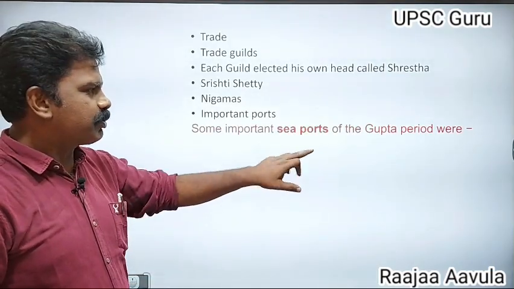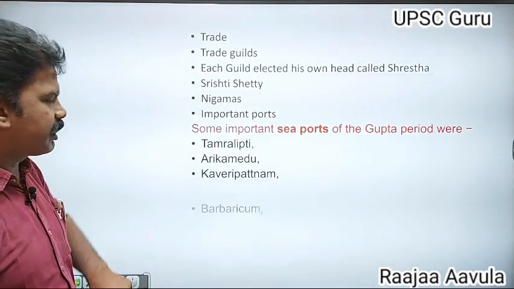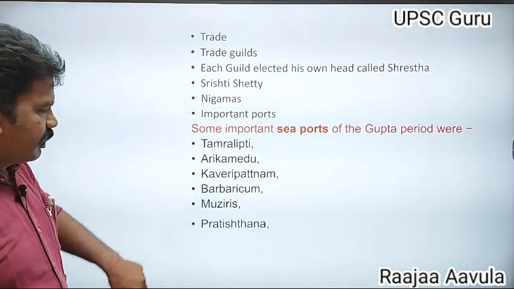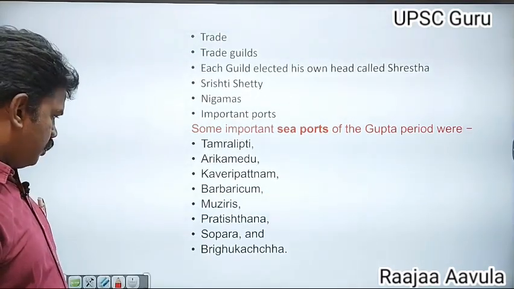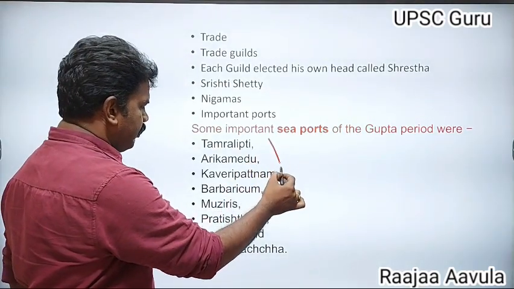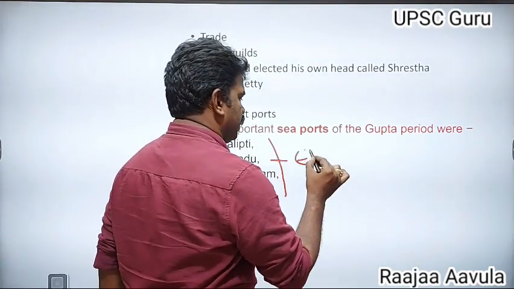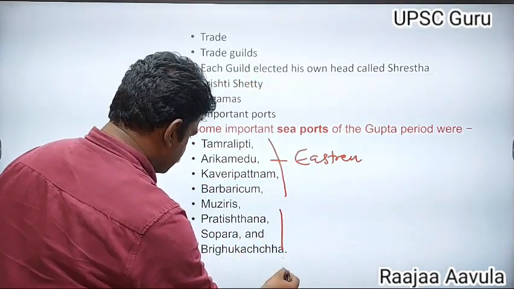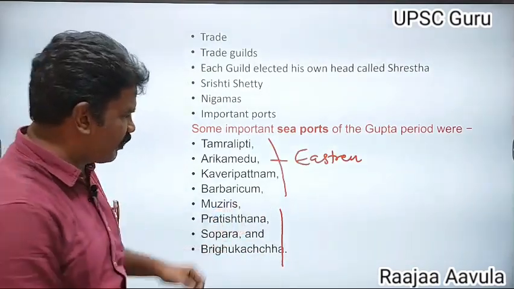Some important seaports of the Gupta period were the Tamralipti, Arikamedu, Kaveripatnam, Barbaricum, Maziris, Pratishtanapura, Sopara, and Burugukacha. Tamralipti, Arikamedu, Kaveripatnam, Barbaricum, these were eastern seaports. Maziris, Pratishtanapura, Sopara, and Burugukacha, these were the western seaports.